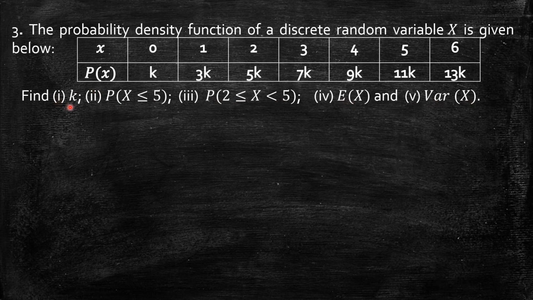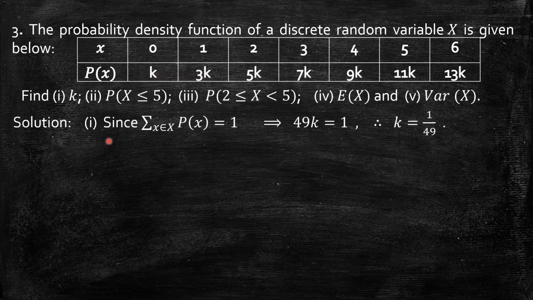First, to find k, we know that this probability function satisfies two conditions. The first one is that all these are non-negative. Second, the sum of all these probabilities must be equal to 1. So summation of p of x equal to 1. Using this condition, add all these probabilities, that is 49k equal to 1, which gives k equal to 1 by 49.